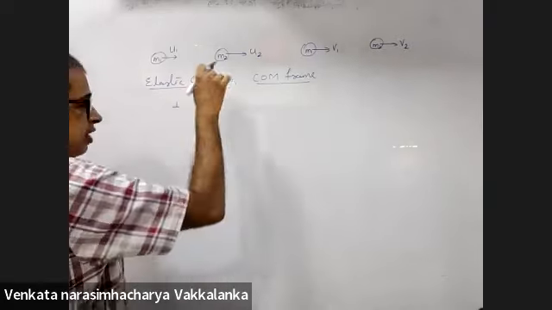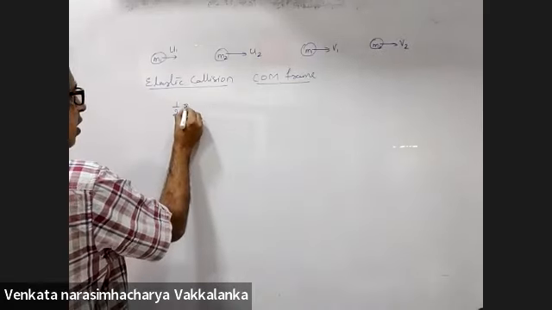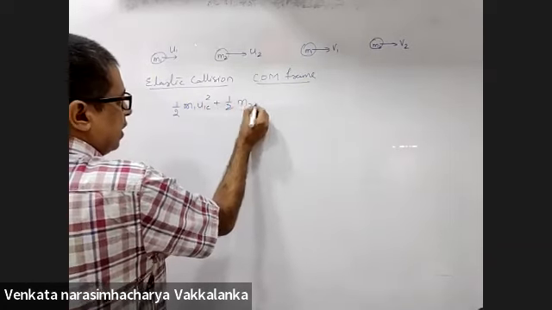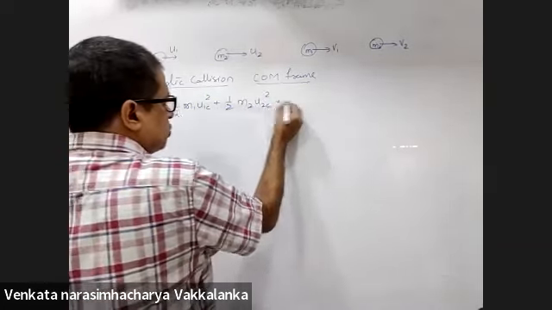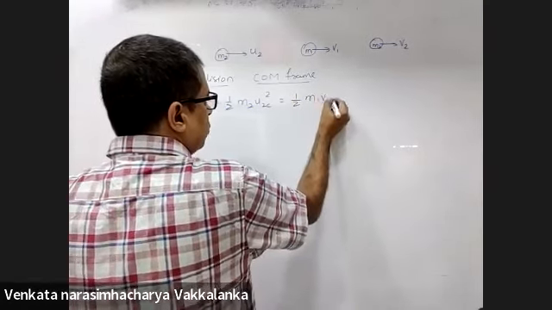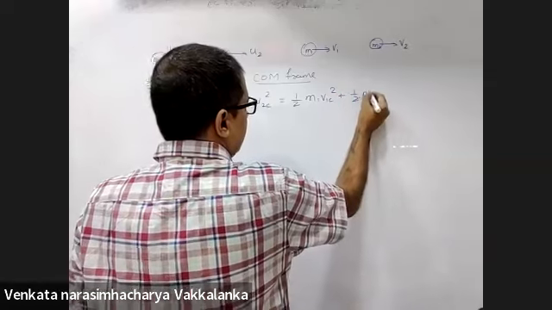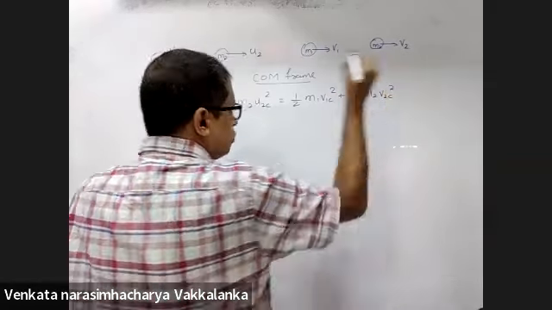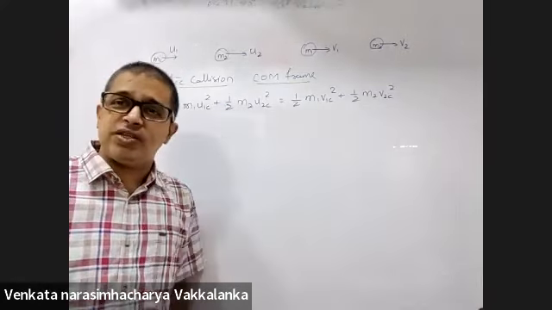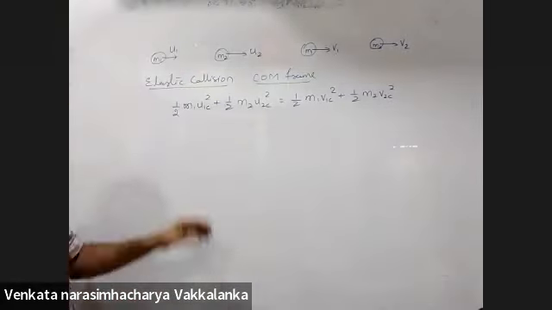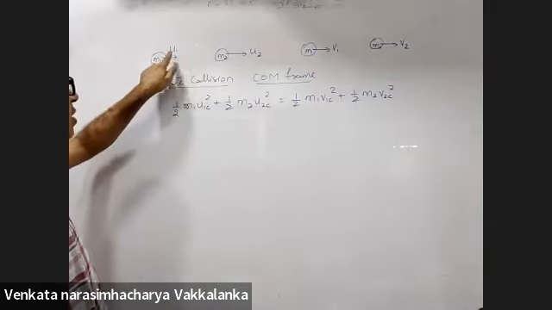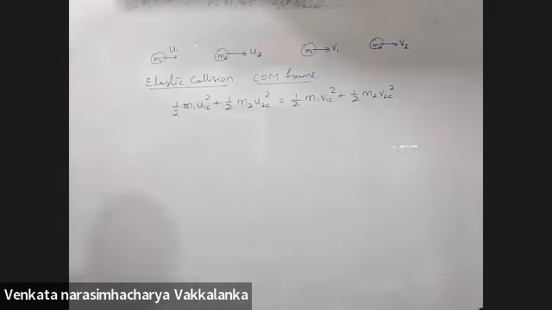Kinetic energy in the COM frame is conserved. Half M1 U1C whole square plus half M2 U2C whole square will be equal to half M1 V1C whole square plus half M2 V2C whole square. What is this suffix C? Velocities are in the center of mass frame. And you know how to calculate velocity in the center of mass frame. VCM will remain constant.